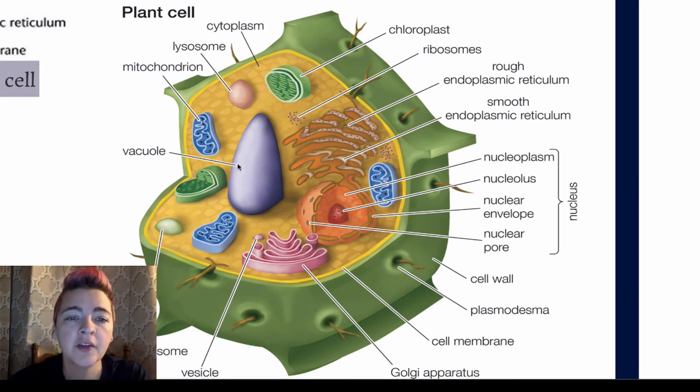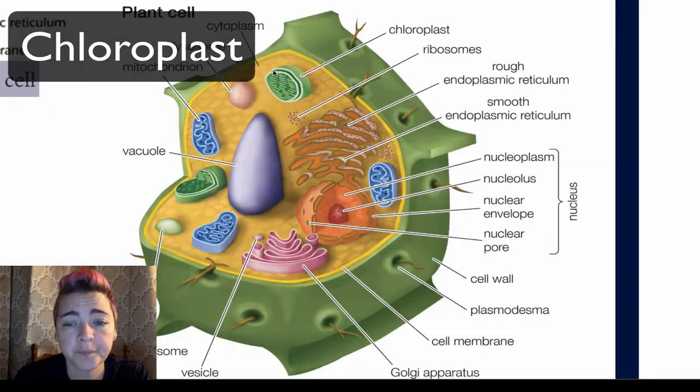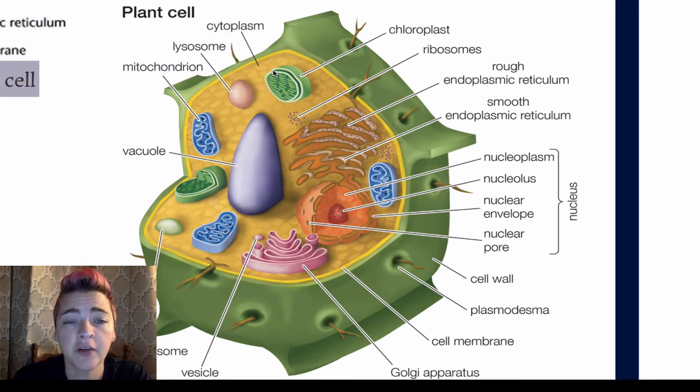And then one of the other differences is chloroplasts. Chloroplasts are very similar to that of mitochondria. Chloroplasts are double membraned. Mitochondria are also double membraned. They have their own DNA. Mitochondria also have their own DNA. And they can self-reproduce. So a chloroplast can create a new chloroplast, and a mitochondria can create a new mitochondria.